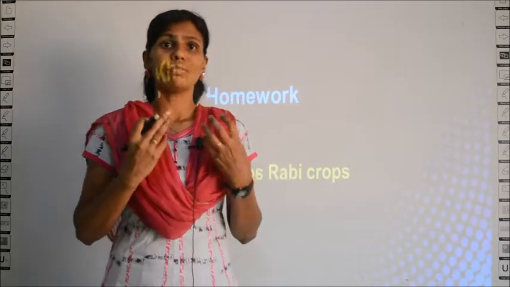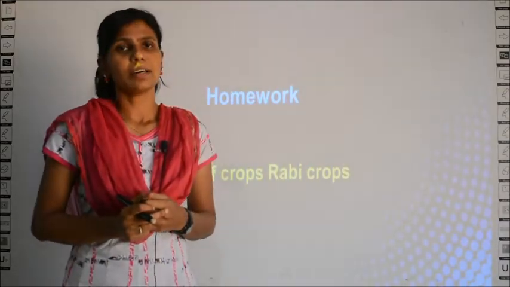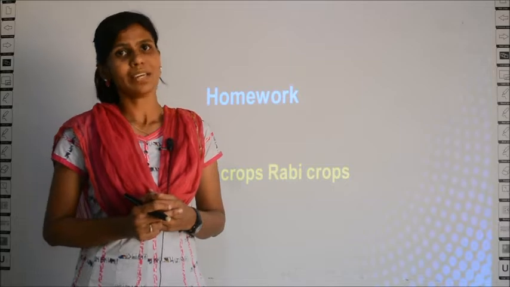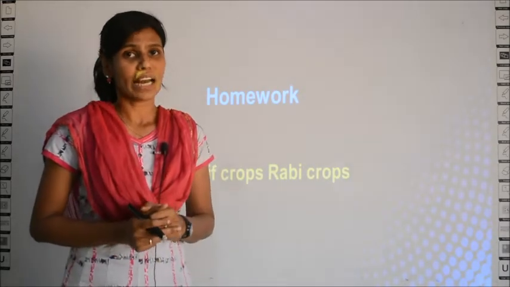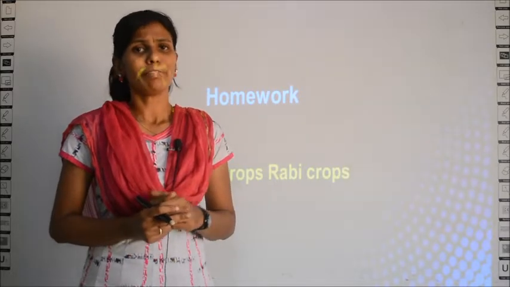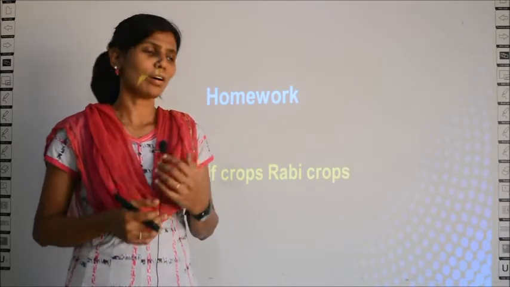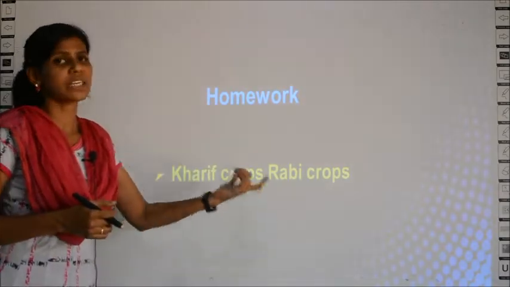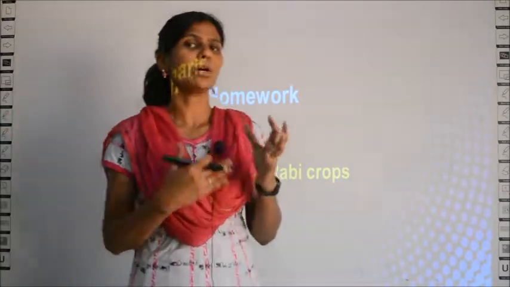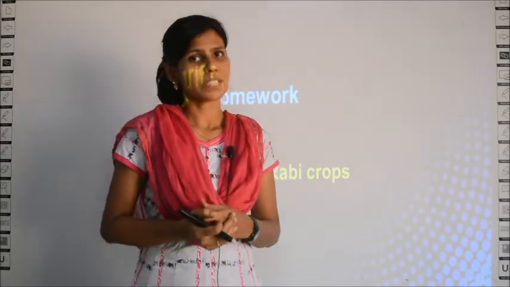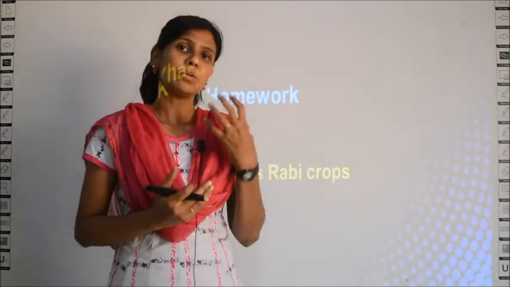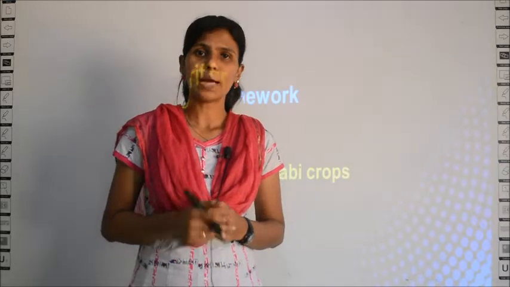How you will make collage? Somebody in Zoom session asked me, ma'am, how to make collage, with what I have to make. See, there are many collage making apps in Google Play. You go to Google Play and download apps for making collage. Before that, you can download some pictures of kharif crops and rabi crops, download and have in your mobile or in the system. Mobile is okay, because for using apps that will be better, I think. Then in Google Play Store you can go and download.